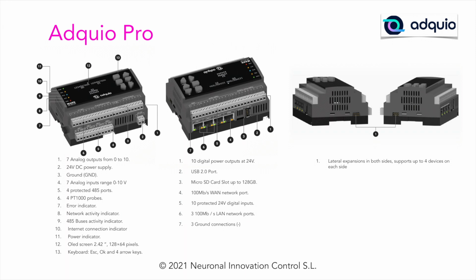Next to your left we have a 100 megabit network port, which is our WAN to connect to the internet. On top of this we have 10 protected 24-volt digital inputs. And then below that we have 3 100 megabit Ethernet ports that we configure as LAN. This LAN is used to connect to other devices in the electrical panel. And then at the top we have 3 ground sockets, marked here. We have 3 GND sockets as we mentioned earlier.